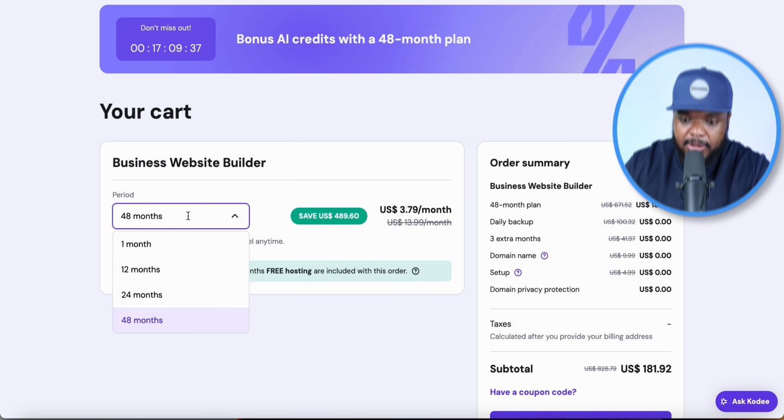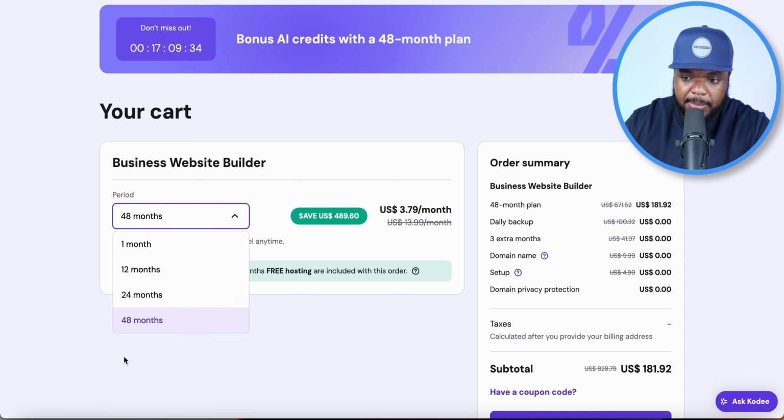And the one that I normally go with when it comes to the actual period is 48 months, because this is where I'm going to be able to get all of the different bonuses. But it's completely up to you. If you select a lower plan, you can always extend it.